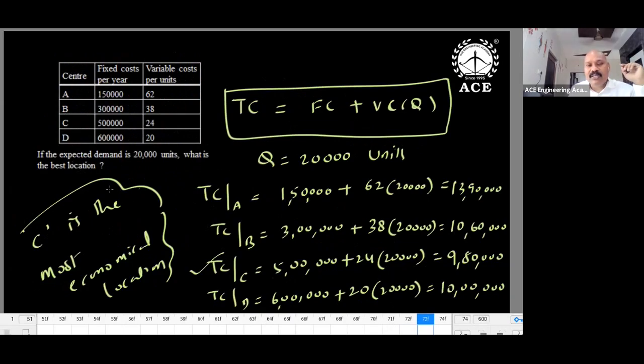If the expected demand is 20,000 units, what is the best location? He has given 4 options, Q is equal to 20,000. For deciding the best or most economical policy, total cost is the criterion. What is the total cost equation? FC plus VC into Q. Use dimensions, no need to go through the formulas; it's even common sense. Fixed cost, variable cost per unit, into Q, 20,000 units. So 1,50,000 plus 62 into 20,000 units. We calculate total cost for all 4 centers, and where you have the minimum value, that is the best option. So C has the minimum total cost. So C is the best location for 20,000 units.